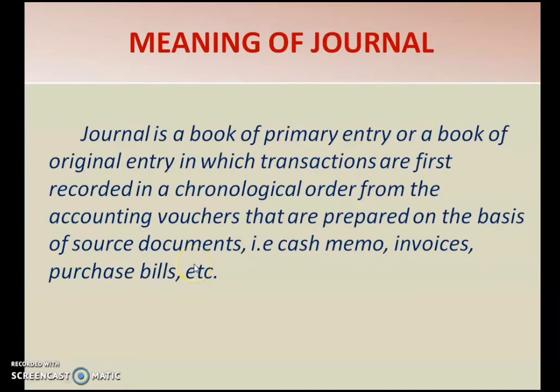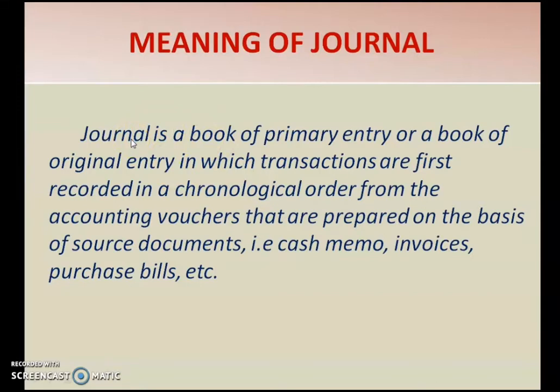So what is this journal? We know about source documents. We also studied about accounting vouchers. So from these different types of accounting vouchers, we make the entry in the books of account. That first entry, or we can term it as primary entry, otherwise books of original entry, is known as journal.